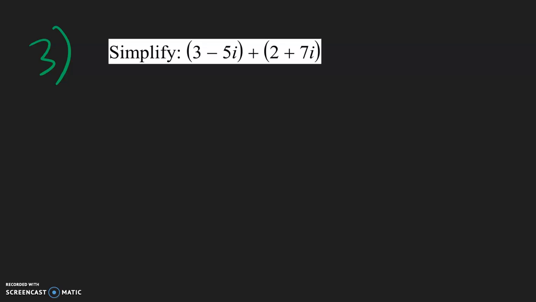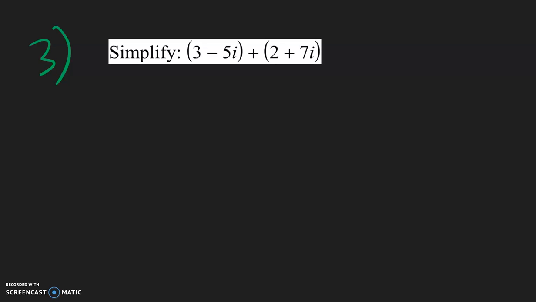Be very careful about number 3. Many of you made this mistake on your last quiz. You see here we have a plus between the two parentheses, so that means you will never multiply these two parentheses with each other. They're simply being added. So now let's look at each parentheses separately. Do you have anything to distribute, like any number being multiplied to the parentheses or a negative sign? No, you don't. So there is nothing that needs to be multiplied. Nothing needs to be distributed.